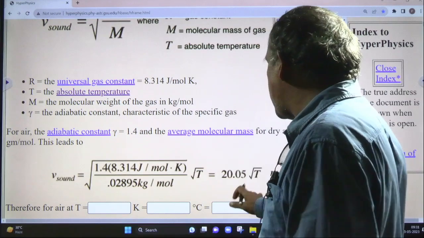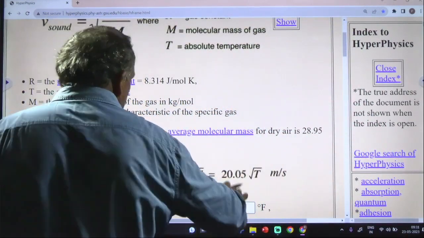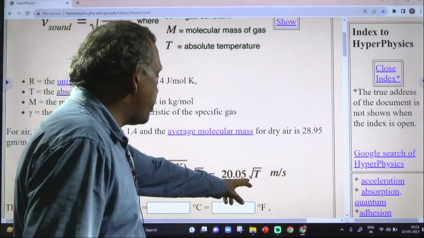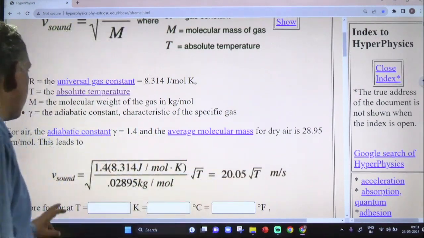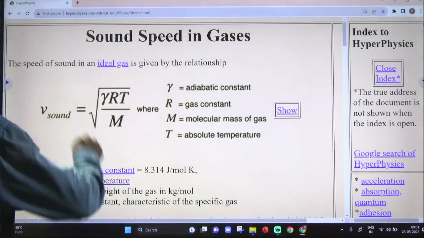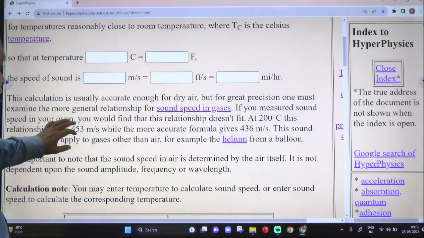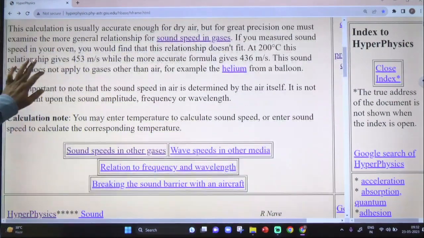If you use this formula, the speed of sound is directly proportional to the square root of temperature. That is, v is directly proportional to root T.